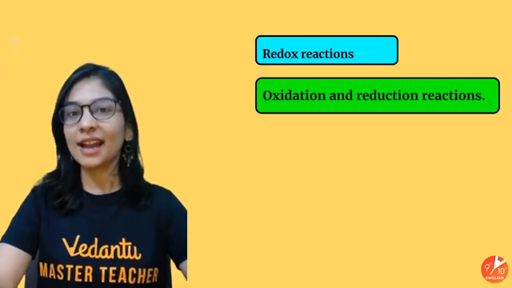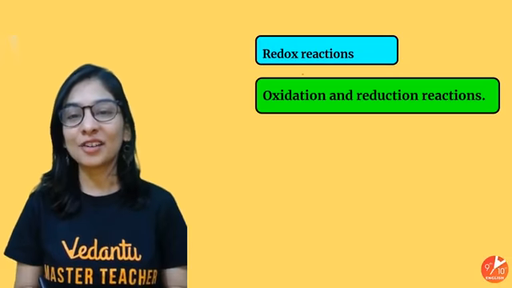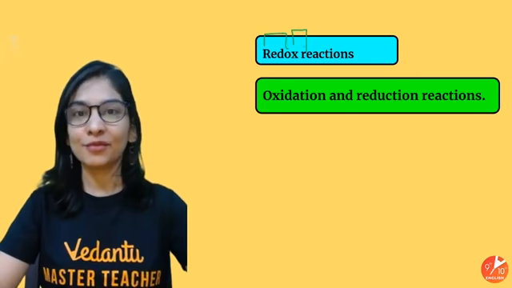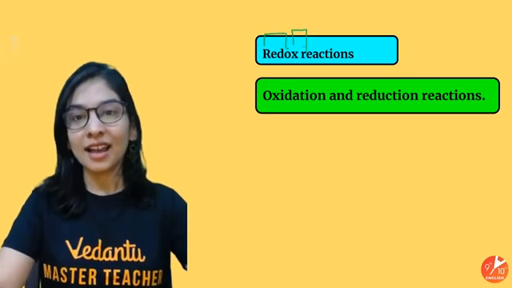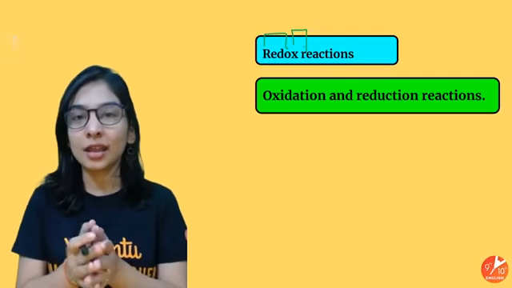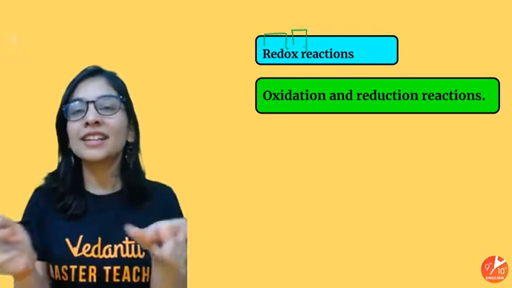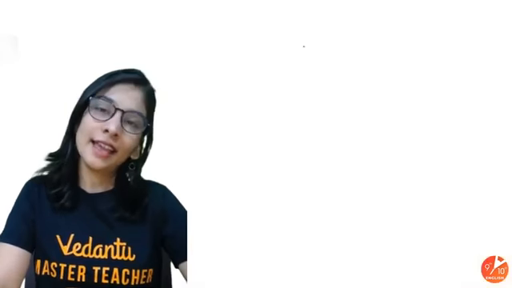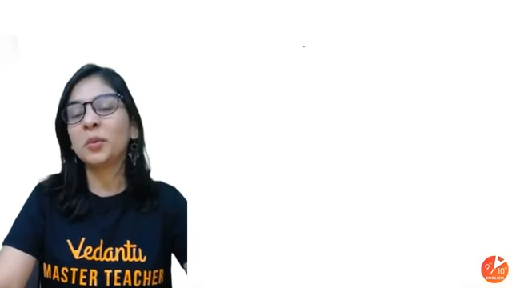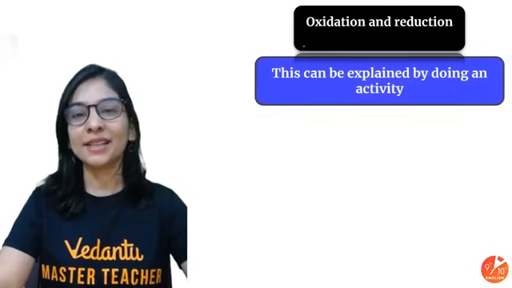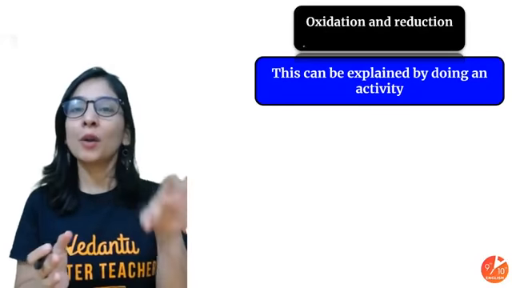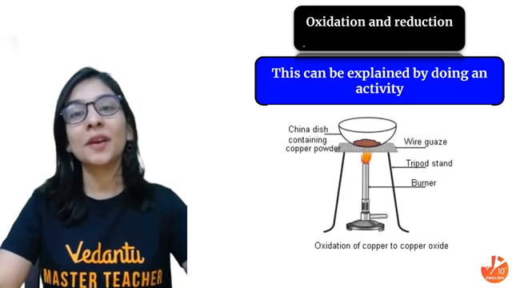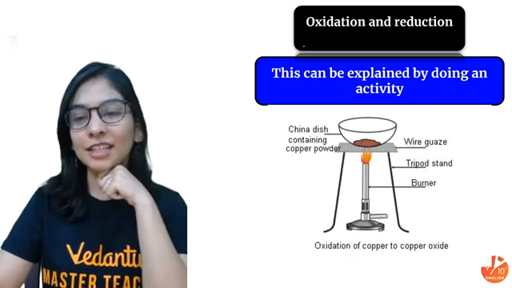That's redox reaction. The fifth one. Redox is a combination of two words, red plus ox. Red came from reduction, ox came from oxidation. So a redox reaction is a reaction in which oxidation and reduction take place simultaneously. It's like oxidation and reduction are telling each other we will live together always. But let's first understand what oxidation and reduction are so that you will understand redox. We'll explain that with the help of a very famous activity given in your NCERT also.